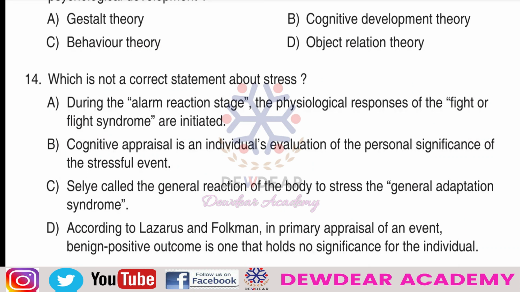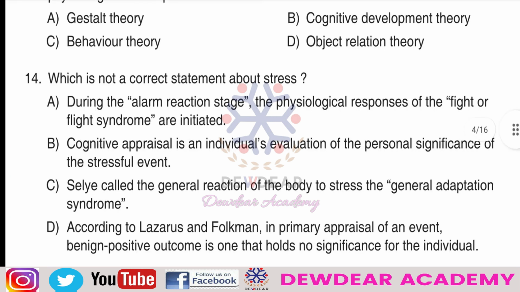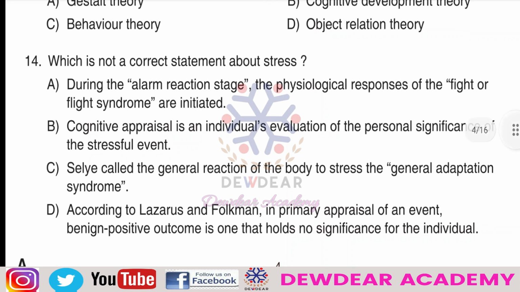Option C, Selye called the general reaction of the body to stress the general adaptation syndrome. And option D, according to Lazarus and Folkman, in primary appraisal of an event, a benign positive outcome is one that holds no significance for the individual. So all these four statements are about stress.